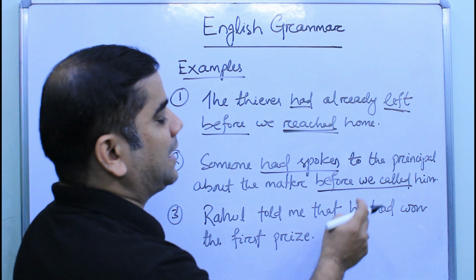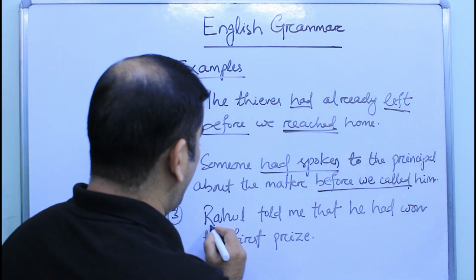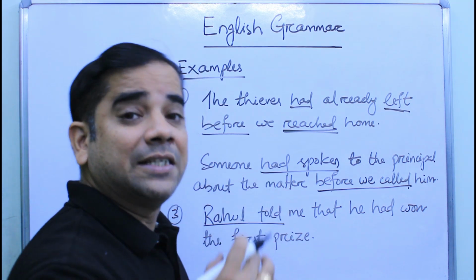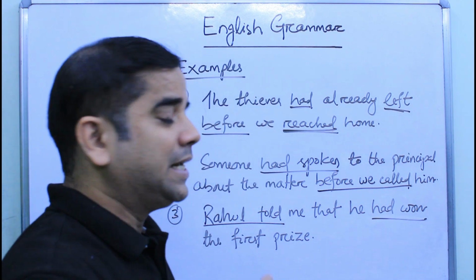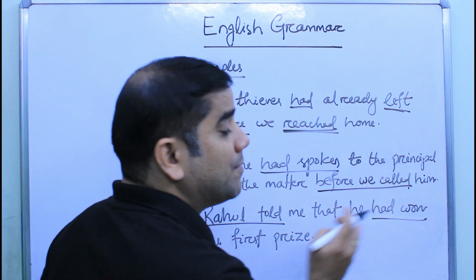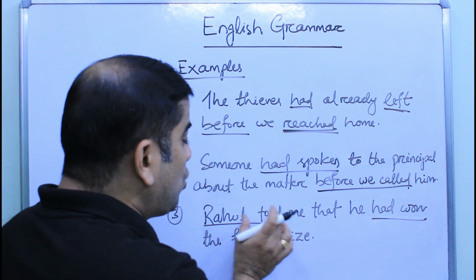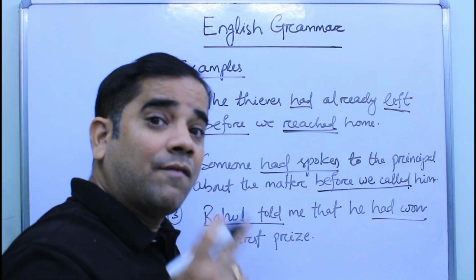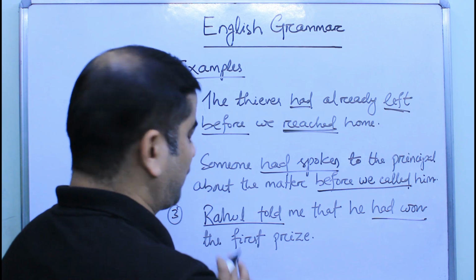Rahul told me that he had won the first prize. Again, Rahul told me. Told is in its simple past form, but had won. In this case, win is in its past participle form along with the helping verb had. So it is past perfect tense. Why? Rahul told me that he had won. So Rahul told me about his winning. Winning anything. Winning the first prize.